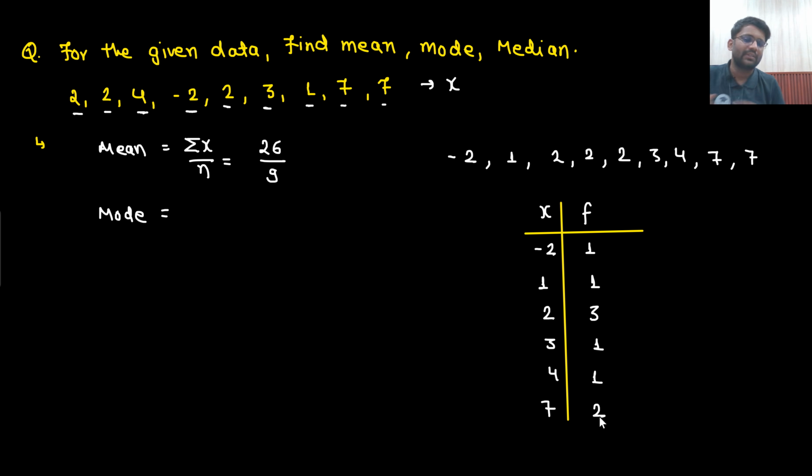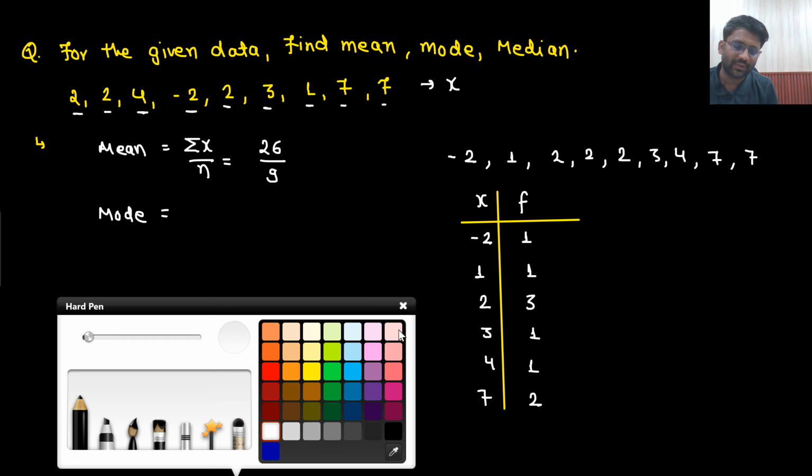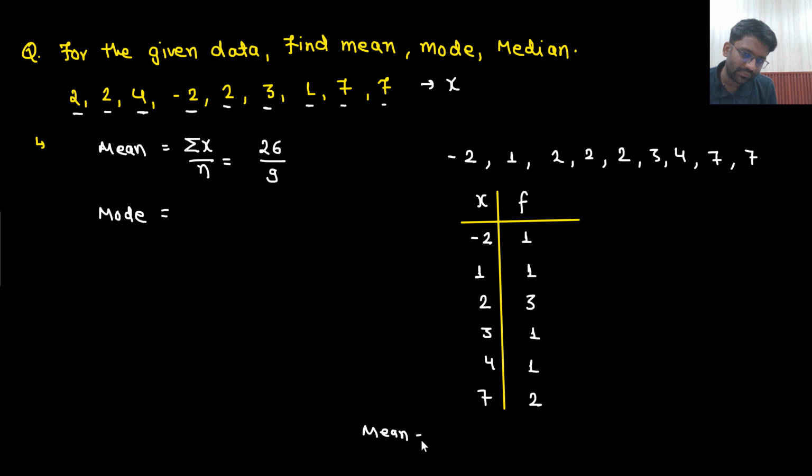So from here, if I needed to find out the mean from this particular data, what would the mean have been? Minus 2 is repeated once, 1 is repeated once, 2 is repeated 3 times, 3 is repeated 1 time, 4 is repeated 1 time, and 7 is repeated 2 times. So how would I write down the mean? Mean would be equal to minus 2 into 1, plus 1 into 1, plus 2 plus 2 plus 2, plus 3, plus 4, plus 7 into 2, divided by